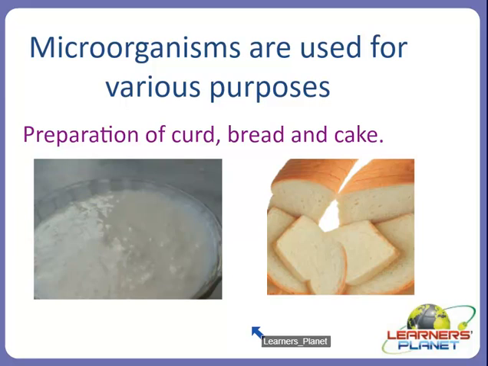Besides that, this type of alcohol is also utilized in the medicinal industries for making different types of syrups or medicines and so on. Not only this, it can be utilized for making vinegar, which we use at home also for preservation purposes and for different purposes too. So there are many ways in which microorganisms can be useful at the domestic level as well as at the commercial level. Definitely we are going to study all this in detail in the next sessions.